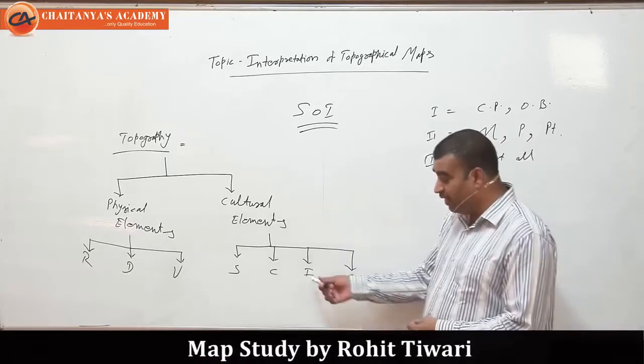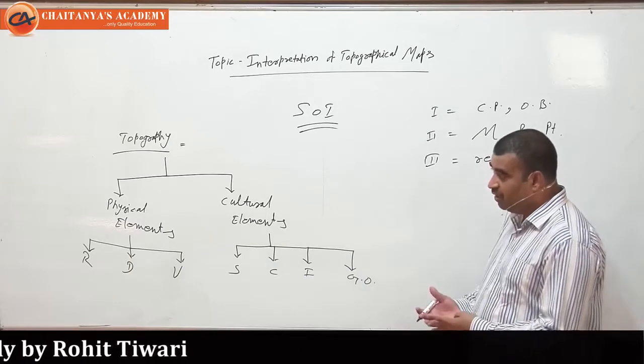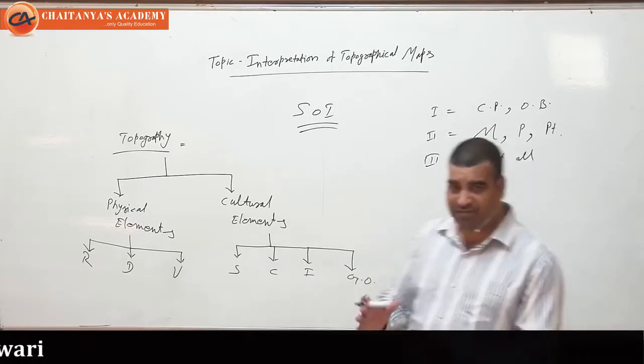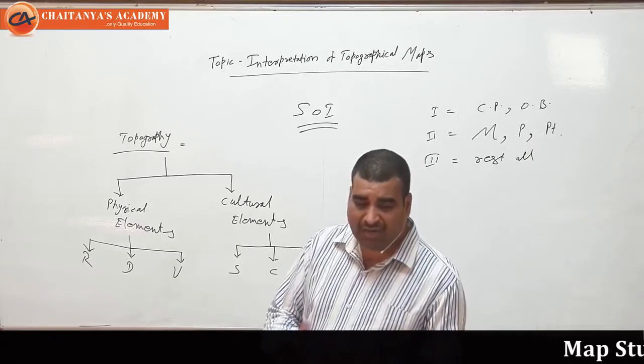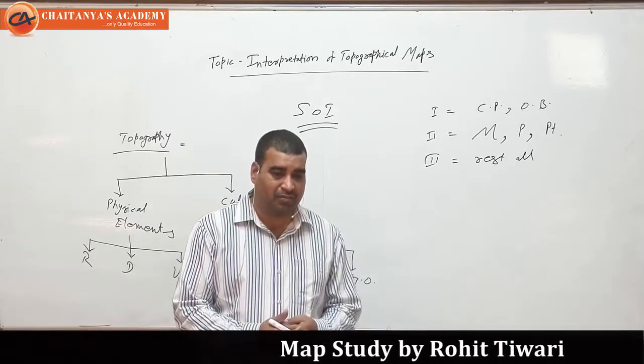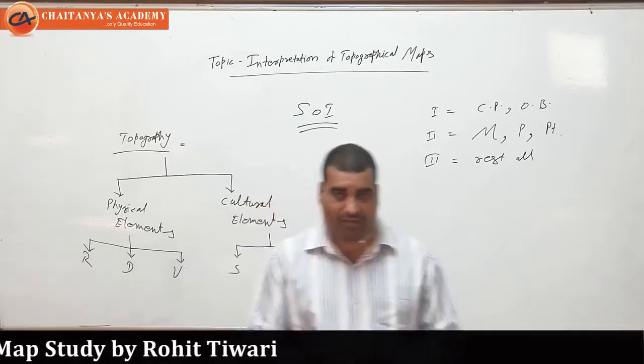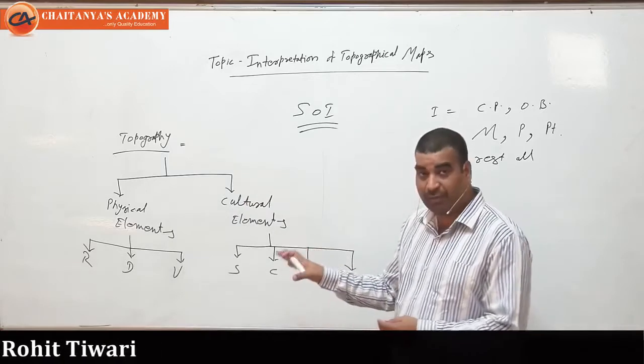And then we have irrigation and general occupation to study. So it's not only the physical study, but also the local history in detail, and the cultural. Physical and cultural both we have to study.